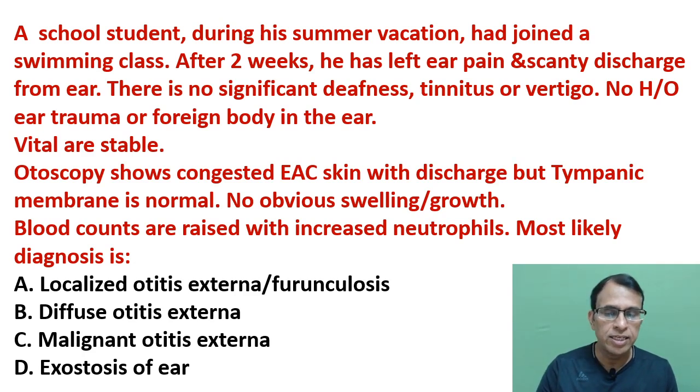Otoscopy shows a congested external auditory canal, EAC stands for external auditory canal, skin with discharge, but the tympanic membrane is normal. No obvious swelling or growth in the canal, of course. Blood counts are raised with increased neutrophils. Most likely diagnosis: localized otitis externa or furunculosis, diffuse otitis externa, malignant otitis externa, exostosis of the ear. So with this history and findings, what do you think is the correct answer?